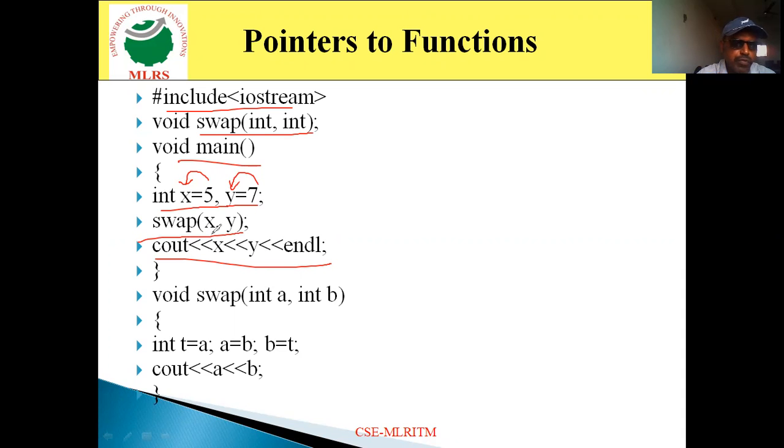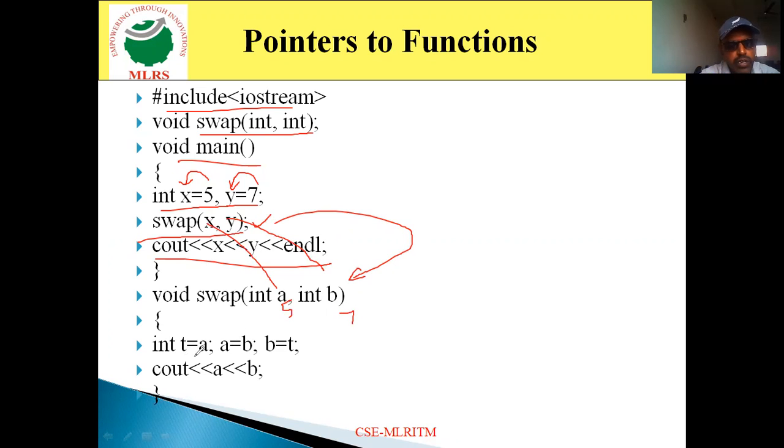Look at this. Before that one, it executes swap of x comma y. It is a function call, so it comes to this one. Now look at this. The x value is assigned to a, y value is assigned to b. That indicates 5 value is assigned to a and 7 value will be assigned to b.